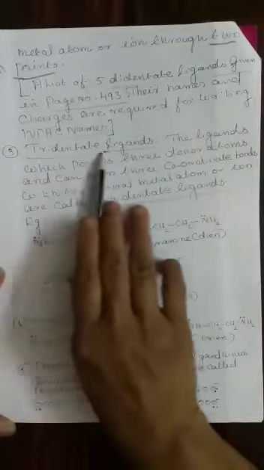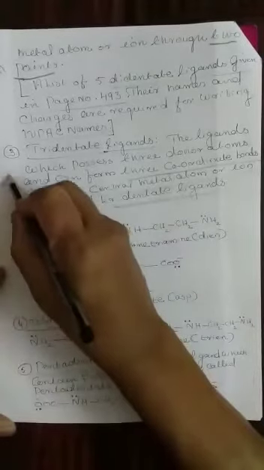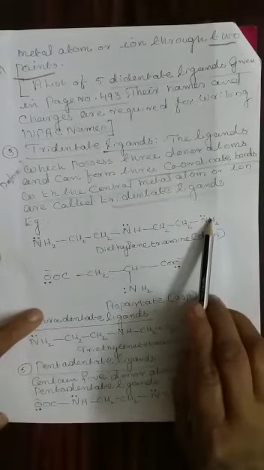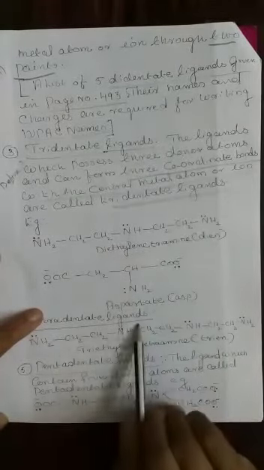3. Tridentate ligands. The ligands which possess three donor atoms and can form three coordinate bonds with the central metal atom or ion are called tridentate ligands. Definition: what is meant by tridentate ligands? And two examples are given. Please write these examples, which clearly show 1, 2, 3 lone pairs of electrons which can be attached to the central metal atom and form 3 coordinate bonds. Here also 1, 2, 3. And its name and structure as an example.